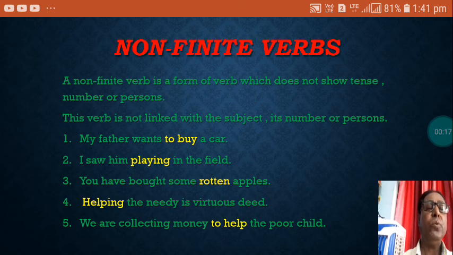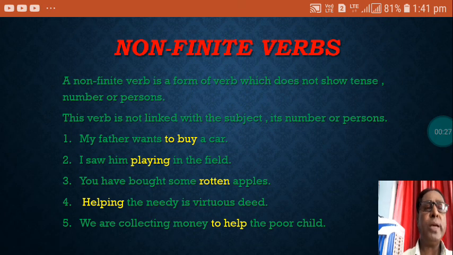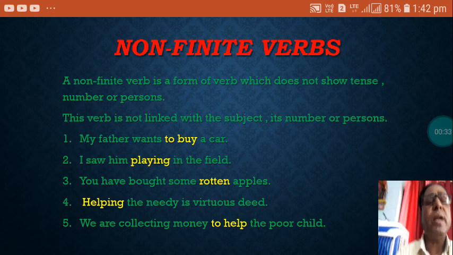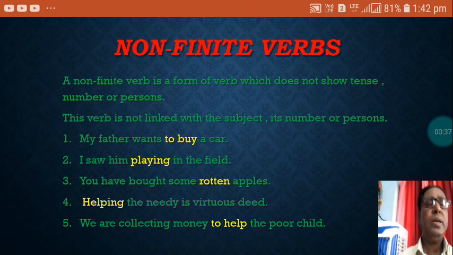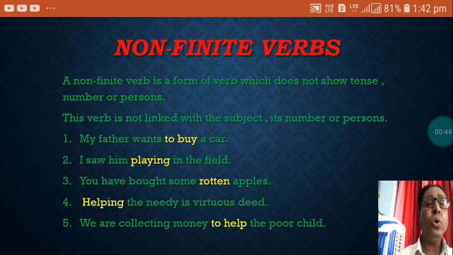Last week we read English literature, and this week we will have all three periods of grammar. In these periods we are going to learn the new chapter, that is non-finite verbs. We shall learn in this chapter what non-finite verbs are, how many kinds there are of it, and the different uses of all those verbs. So first let us know what is a non-finite verb.